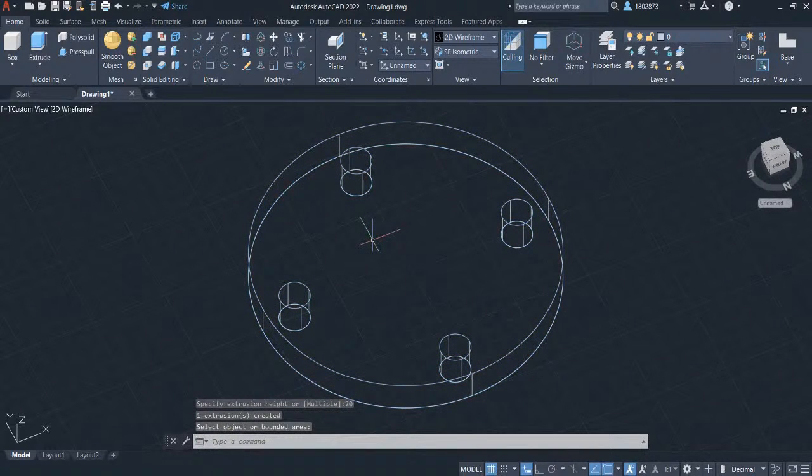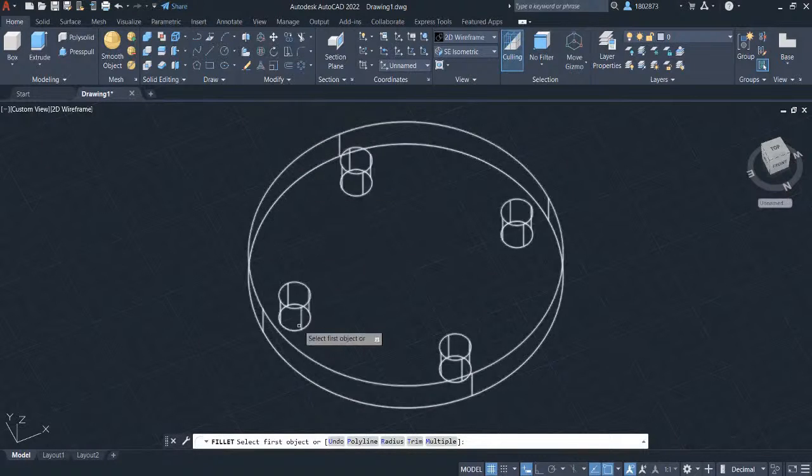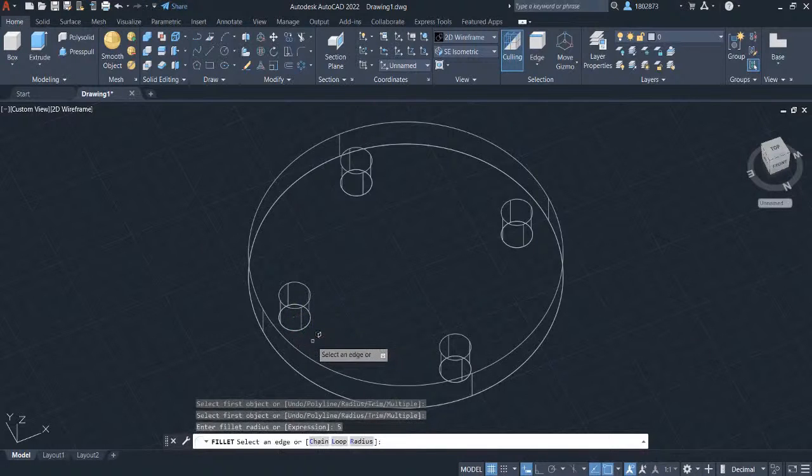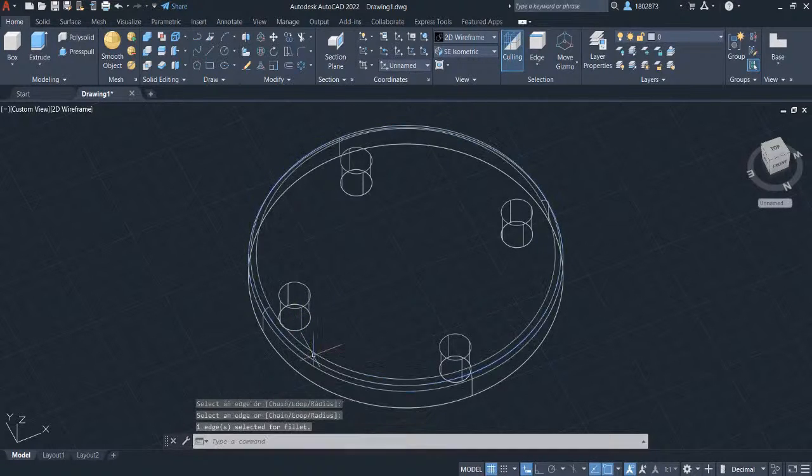To finish creating the base circle, let's create a fillet to this object. Grab the fillet command in the modify panel, select fillet and left click to the object. Enter the fillet radius to be 5 and press enter. Select this edge and press enter.